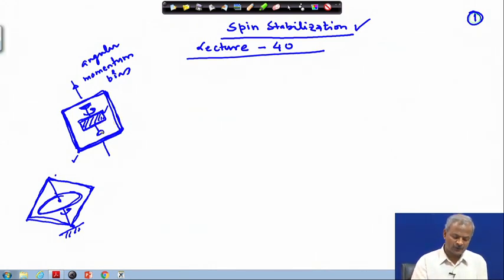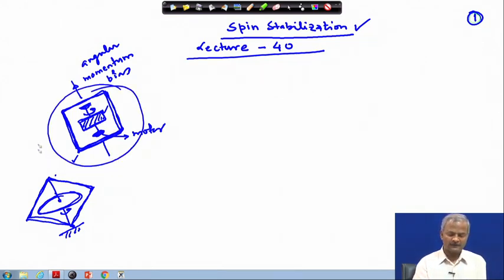Here, if we are torquing it, suppose in this place there is a motor, and once you pass electricity through this motor, this wheel will accelerate. You can increase the voltage input so that the wheel goes at a faster speed. Once it accelerates, you can see that from outside we are not applying any other torque. So the angular momentum of this system, this plus this, must be conserved as a whole.